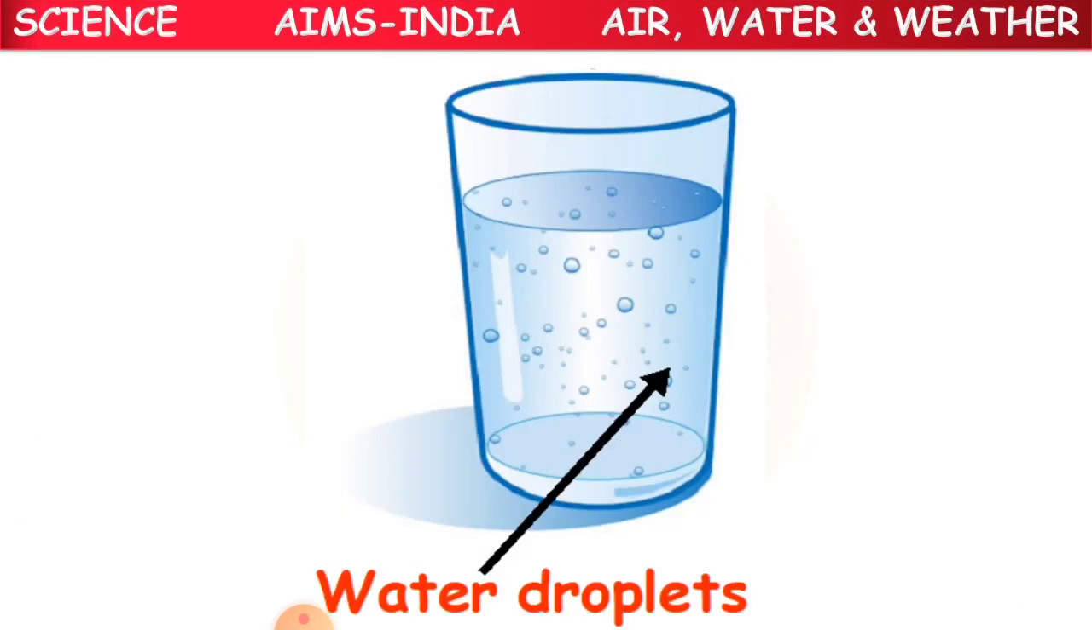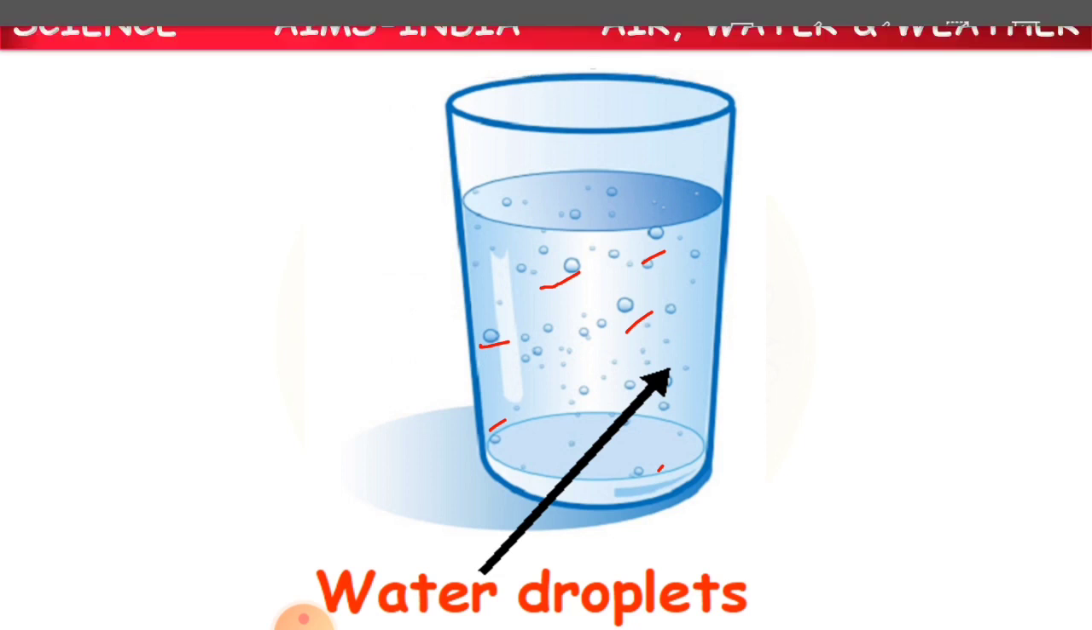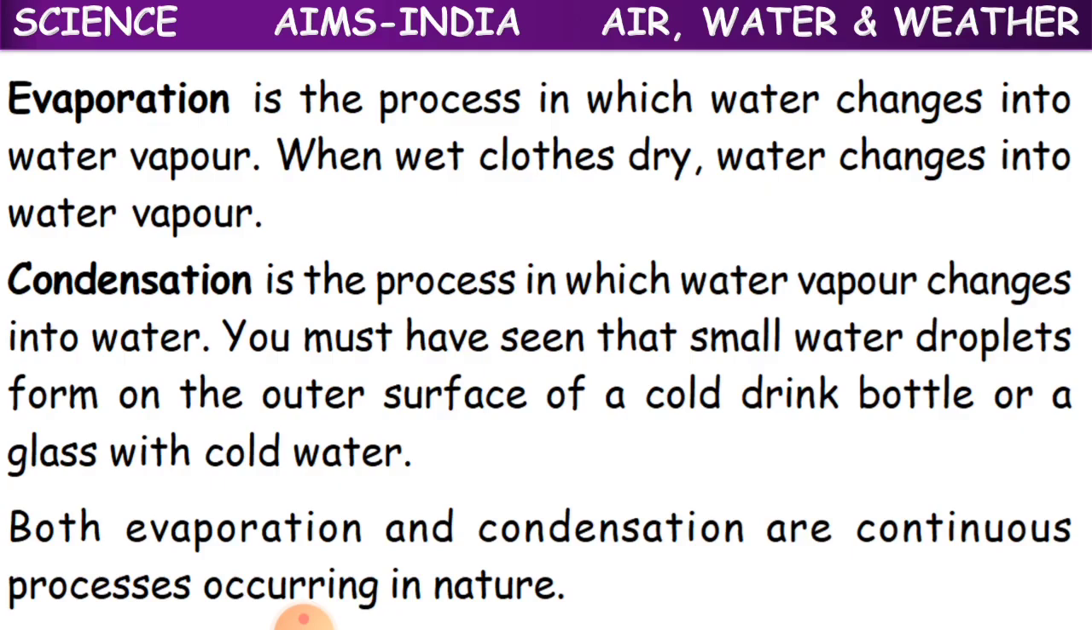Clear children? And here you can see the water droplets. What are the water droplets? It's nothing but the water vapor. Here in the picture, are you able to see these water droplets? This is nothing but the water vapor. Clear children? Now, we'll learn about evaporation and condensation.